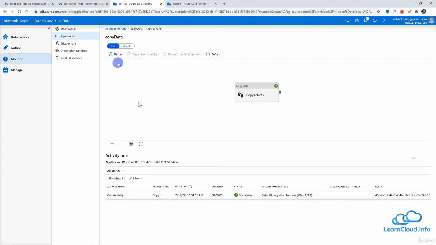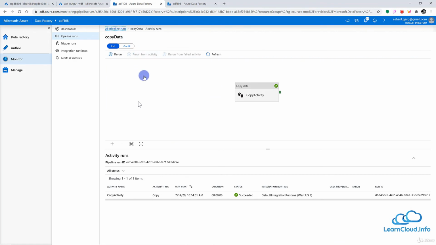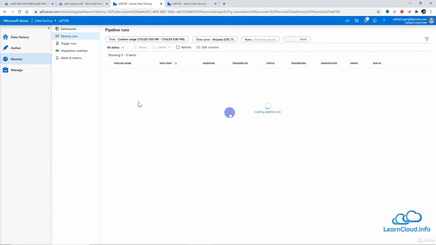And of course you have options here to rerun this pipeline or a particular activity if you want to rerun. Or let's say if there are 10 activities here, and after 8 activities the 9th one failed, then you can rerun from that failed activity, so that you don't have to run it from the start. So I hope now this has given us a fair idea about how we can monitor the pipelines here.